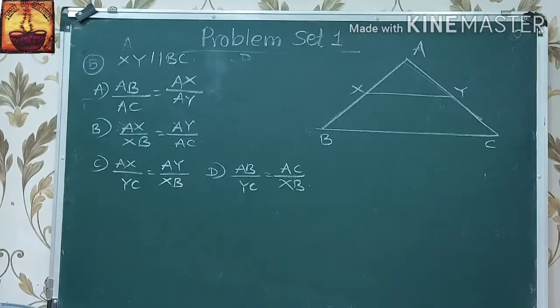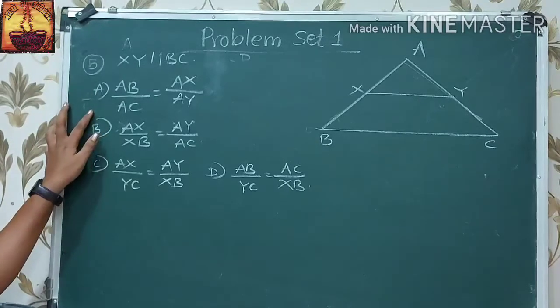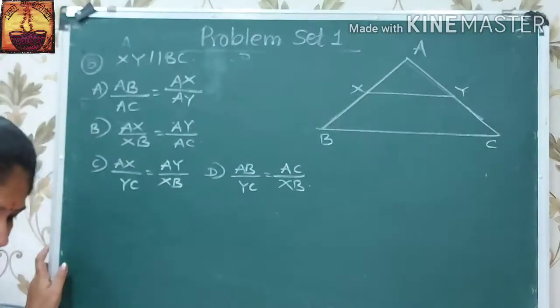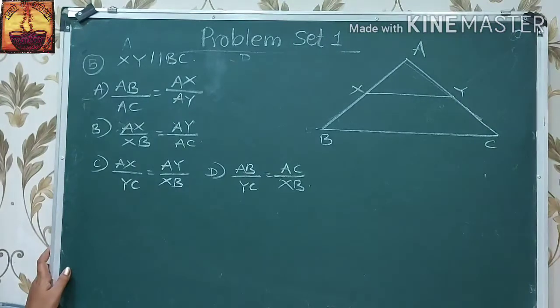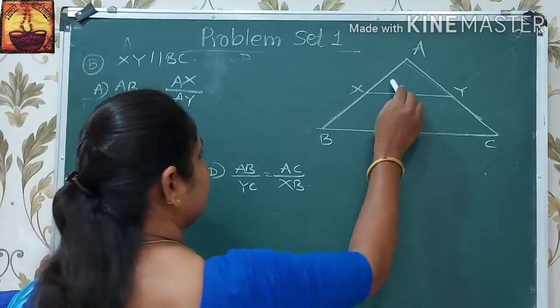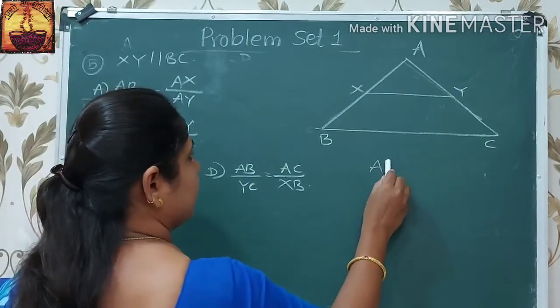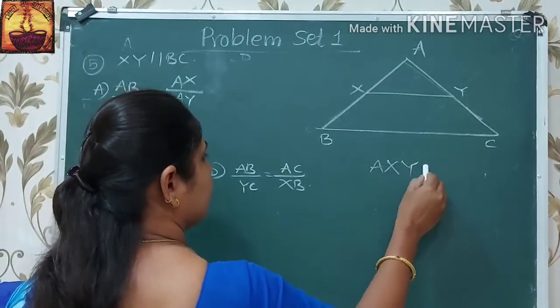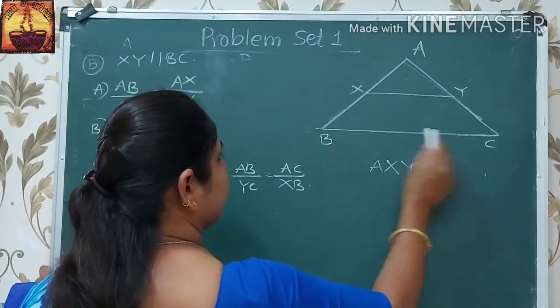Now, the fifth question is: in the figure, segment XY is parallel to BC. Then, which of the following statements is true? The first statement is AB upon AC. Here XY is parallel to BC. It means that these two triangles, triangle AXY and triangle ABC, are similar triangles.